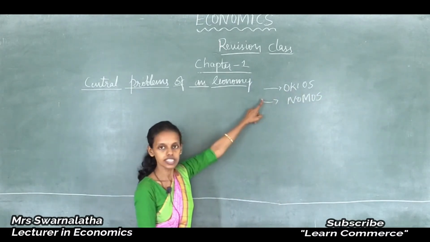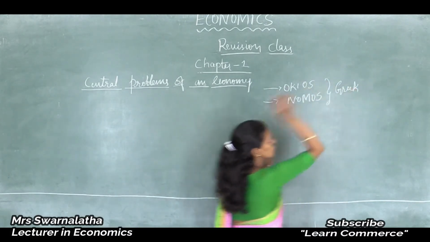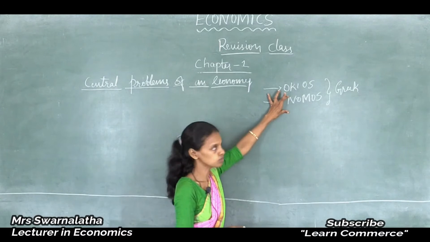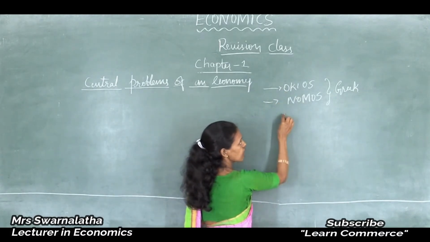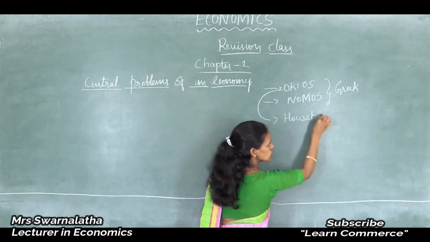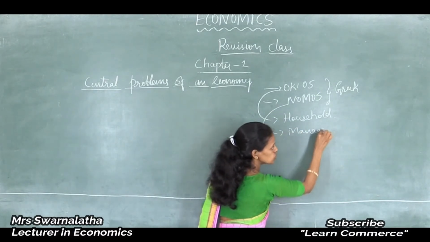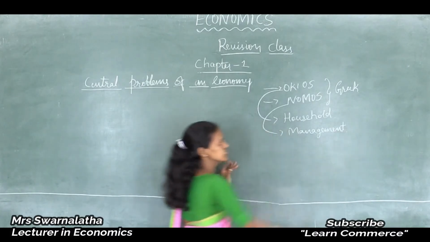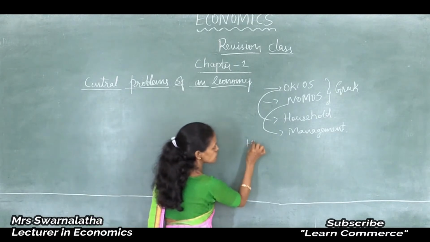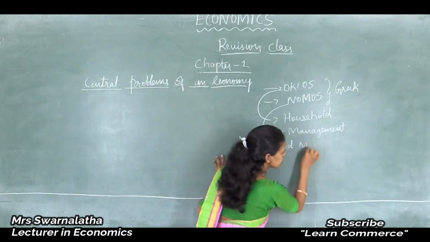As you know these two words are derived from the Greek language. So the word economics is derived from two Greek words, okios and nomos. Here okios means, as you know, household. Nomos means management. Okios means household, nomos means management. Thus by the name itself you came to know that the word economics means household management. Economics stands for household management.